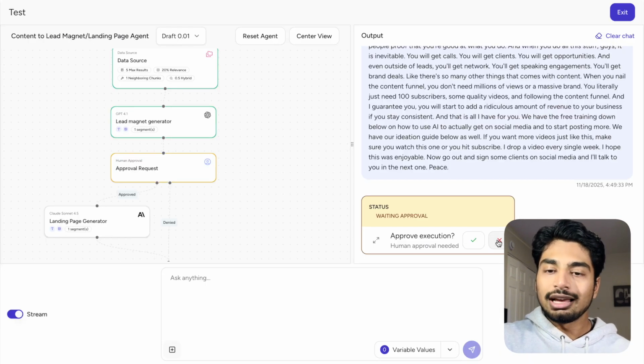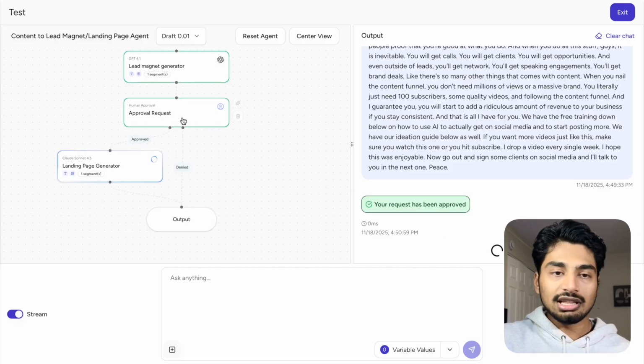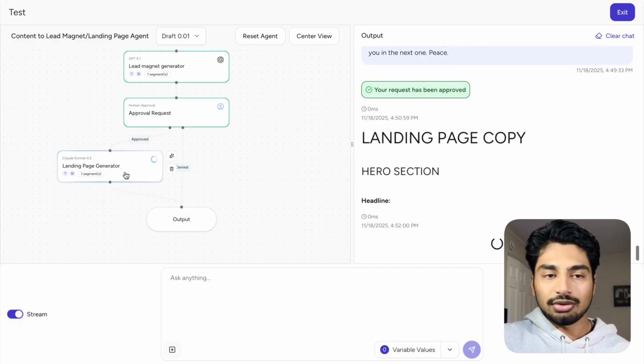So I love it's all in the chat right here. Again, if I deny this, it would just give me the lead magnet, but I want the landing page as well. So I'm going to approve this. You can see the logic here. So it goes to the approved section. Now it's going to generate the landing page copy as well.